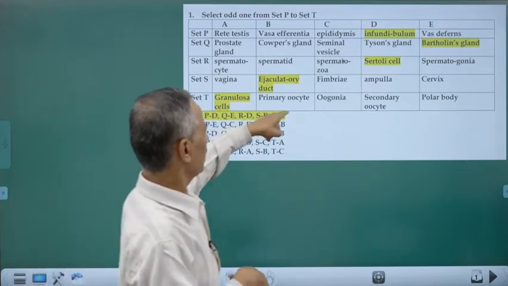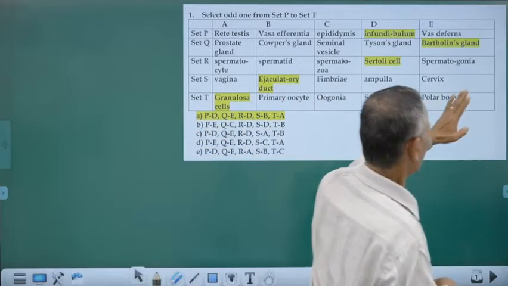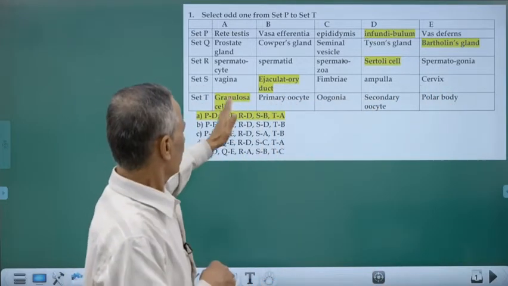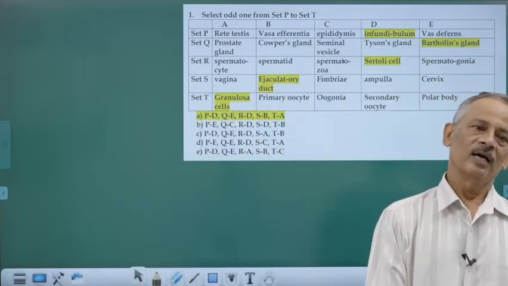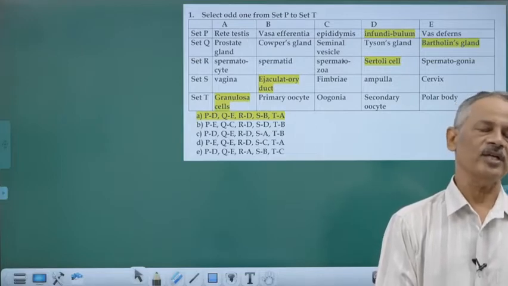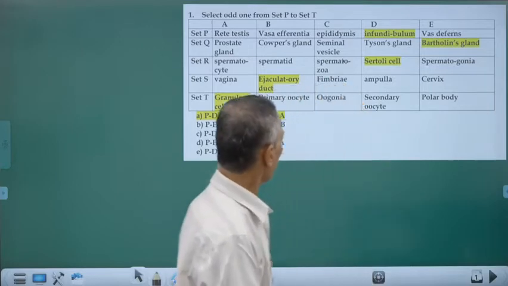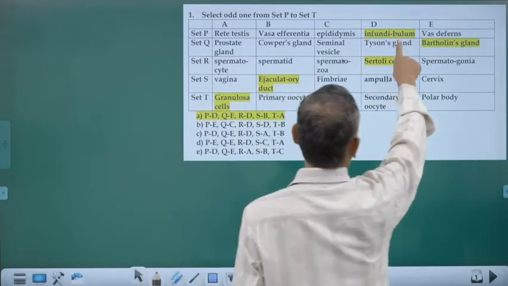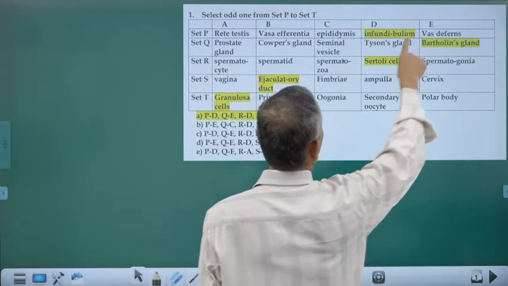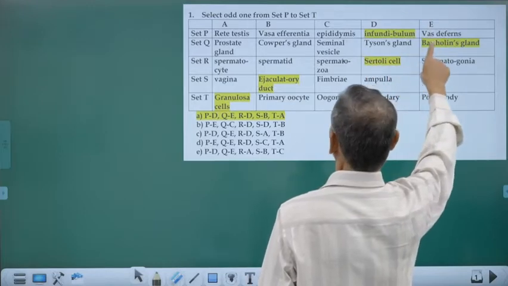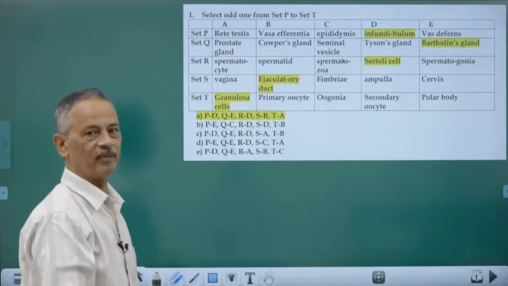Granulosa cells, primary oocyte, oogonia, secondary oocyte, polar body. These are all part of the development of a female gamete, the ovum, whereas granulosa cells never develop into an ovum. They give nourishment, protection and covering to the developing ovum. So that is the odd one. So infundibulum, Bartholin's, Sertoli, ejaculatory duct, granulosa. That is D, E. So that is the order. Clear? That's how we came to the answer.